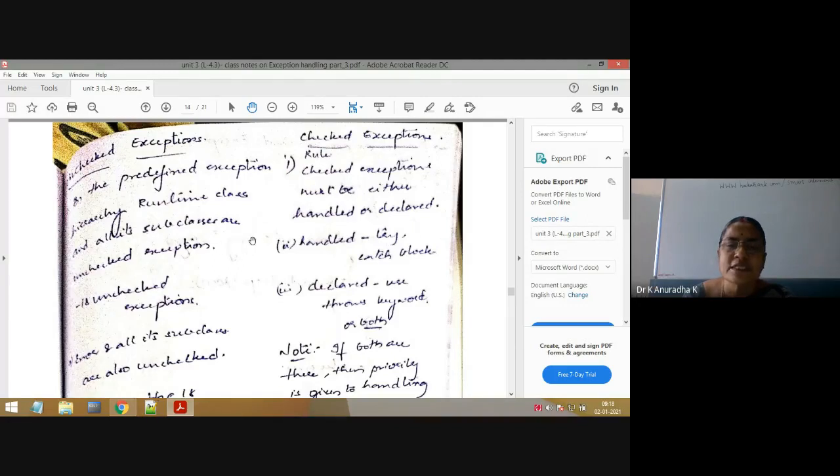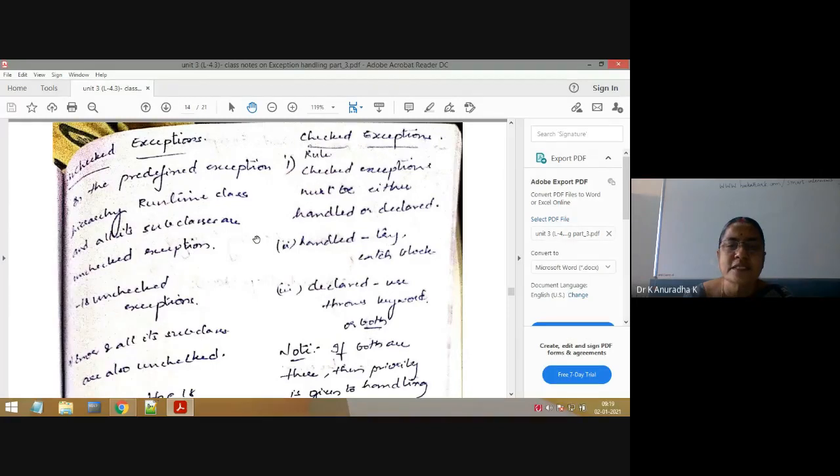So if the method is not interested to handle that checked exception, then the method uses the throws keyword. The purpose of using the throws keyword is that, because this method is not interested to handle this exception, by using throws it wants to delegate that responsibility to its calling method.